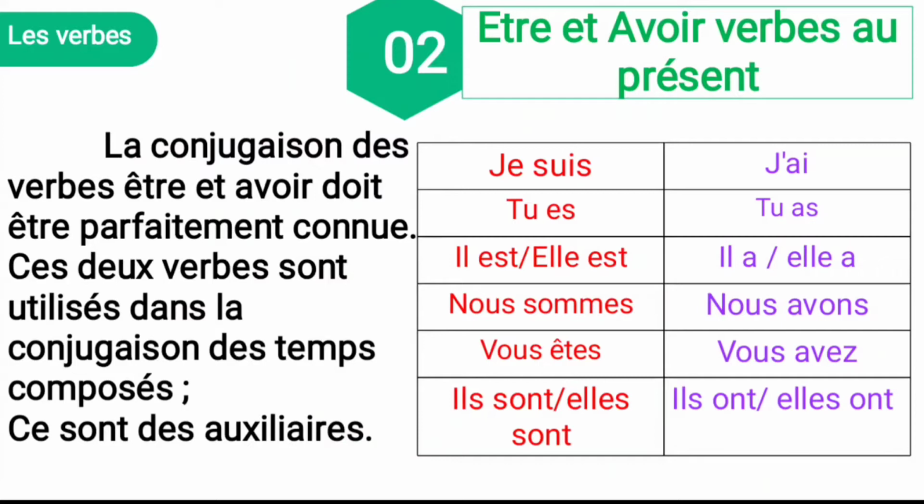Next, move to the avoir verb. J'ai, tu as, il a, elle a, nous avons, vous avez, ils ont, elles ont. So what is the meaning of j'ai? I have. Tu as, you have. Il a, he has. Elle a, she has. Nous avons, we have. Vous avez, you have. Ils ont, they have. Elles ont, also they have. So this is all about the avoir verb.